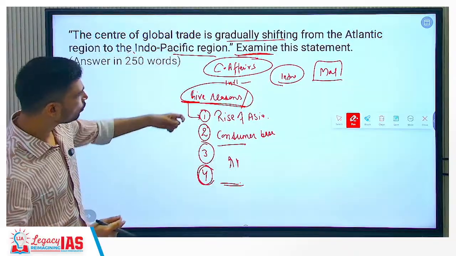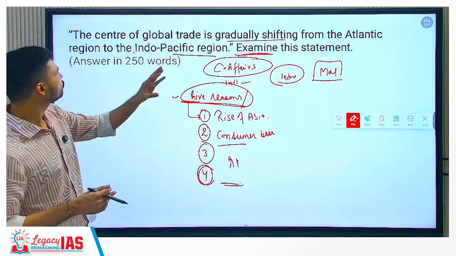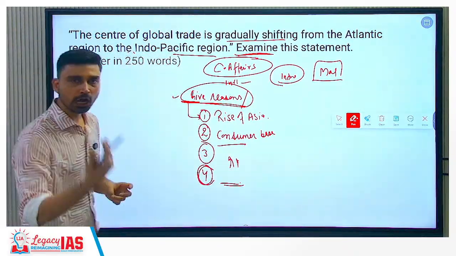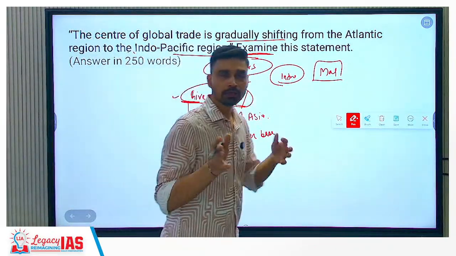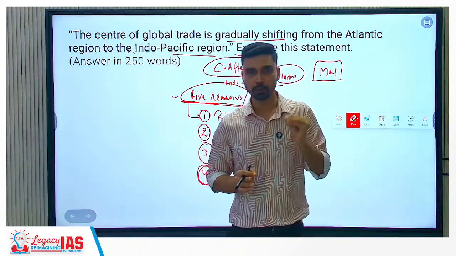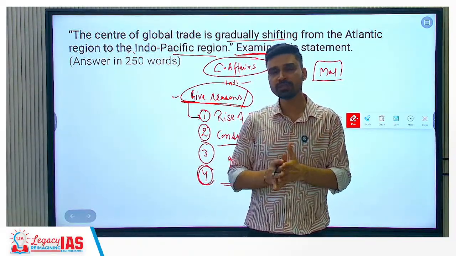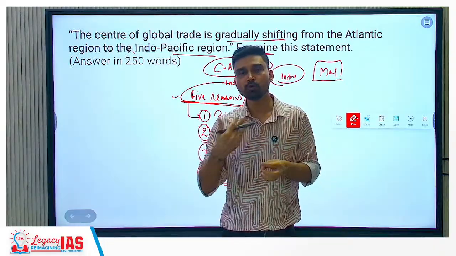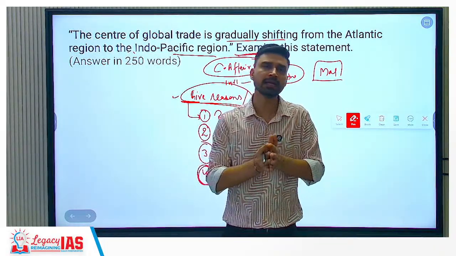Current affairs. So that is the reason why the shift is being seen from Atlantic region to Indo-Pacific region. However, we can also say North America and Western Europe are still among the most developed regions of the world today. The purchasing power of these countries still is very high, and that's why there is a huge demand for multiple commodities and energy, right?